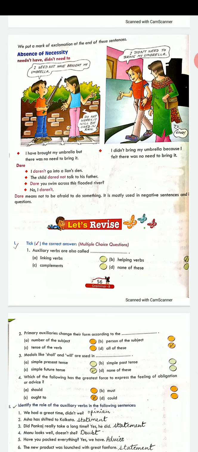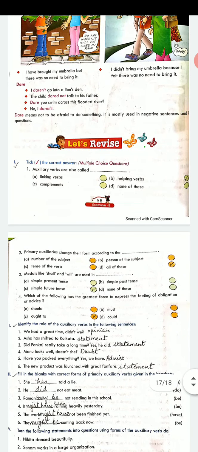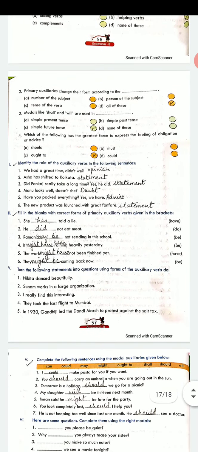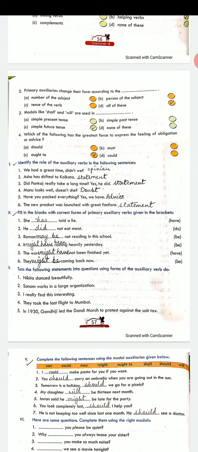First exercise has been done for you. Second also has been done, where you have to show the role of the auxiliary verb, whether it is showing opinion or statement, or it's giving an advice, or it is showing necessity. Then third exercise, this also have been done for you. All these you will be doing in your copy.